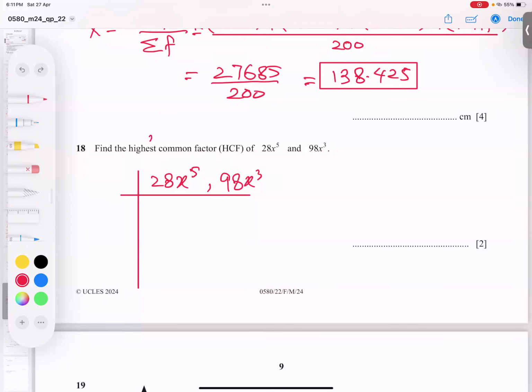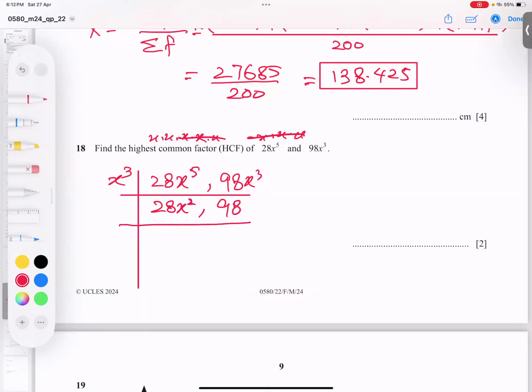X power 5 means x, x, x, x, x. This means 5 x's. And what does x cube mean, student? x, x, x. So 3 x's cancel from here and 3 x's cancel from here. X cube is gone. When x cube is gone, here x square is left. So I'm writing 28 x to power 2 and 98. And this x cube is totally gone outside. Out of 5, 3 gone, 2 left. I think this part is clear.